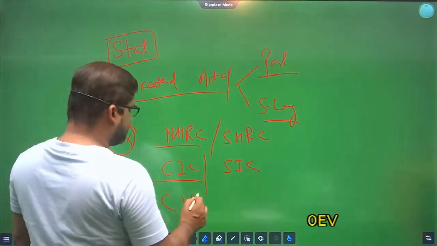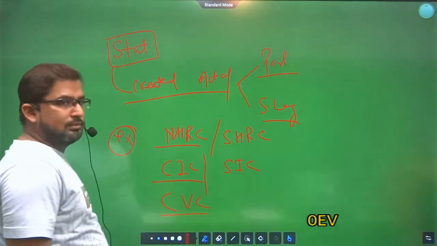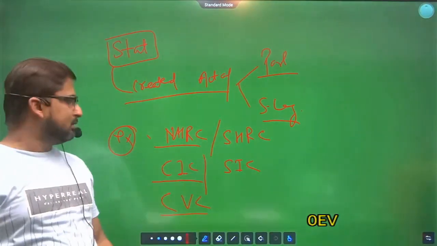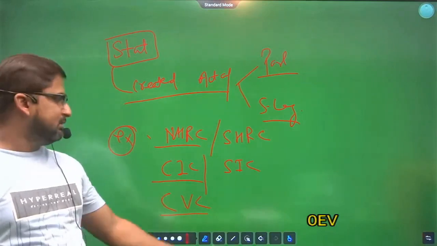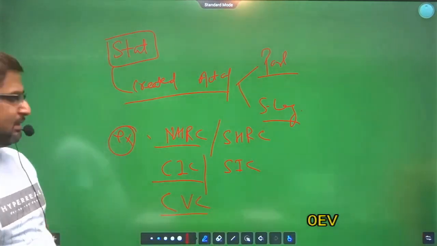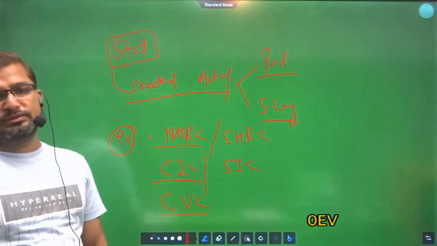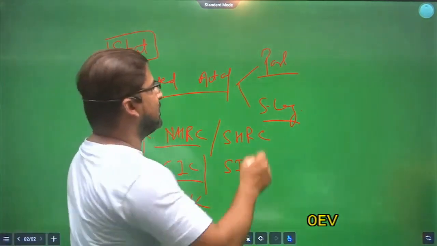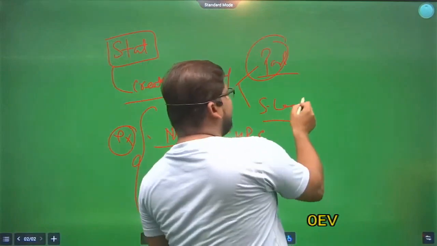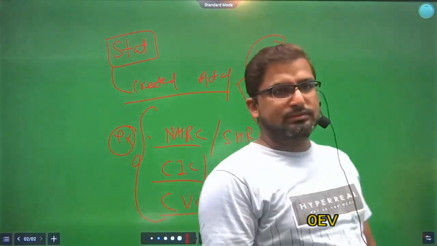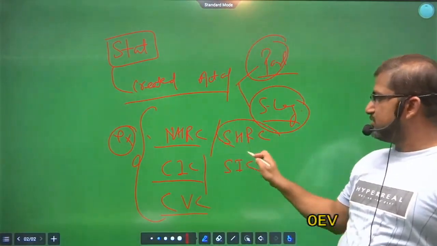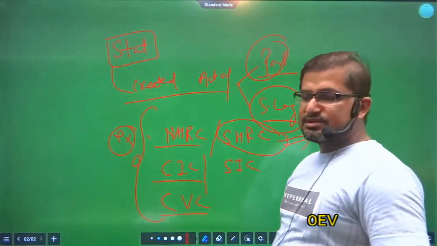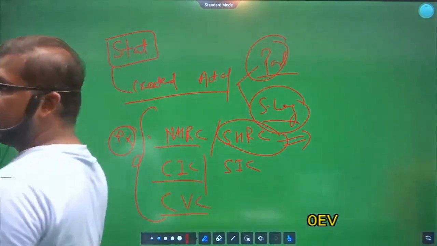Central Vigilance Commission. These bodies are created either by the Act of Parliament or by the Act of State Legislature. For example, SHRC, State Human Rights Commission, created by State Legislature. Clear?